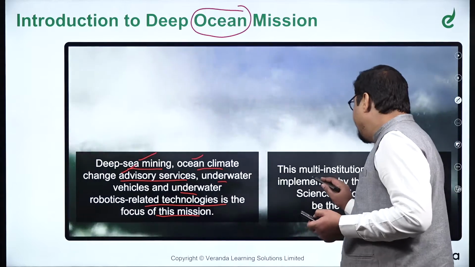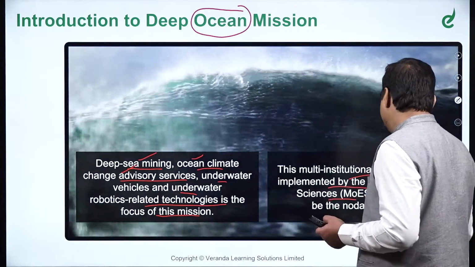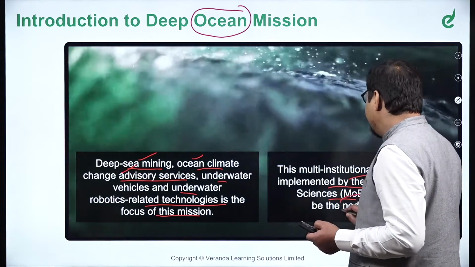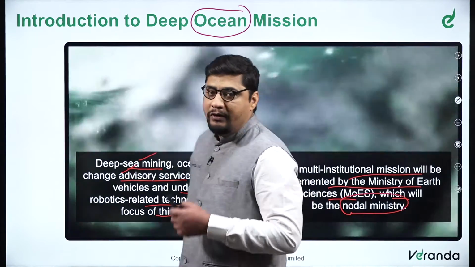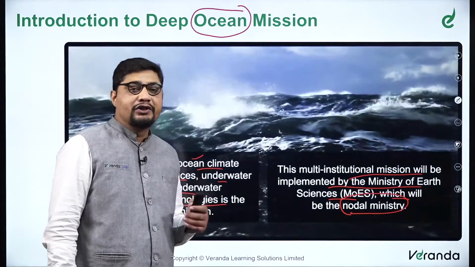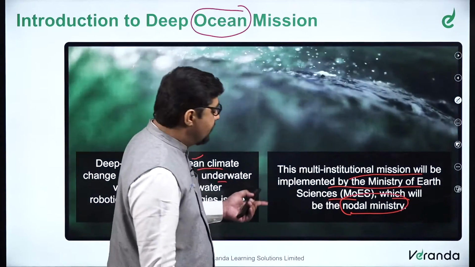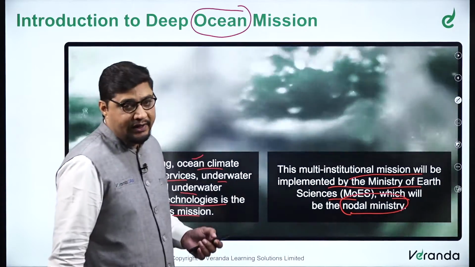Further, this multi-institutional mission will be implemented by the Ministry of Earth Sciences, which will be the nodal ministry. This is important from the prelims point of view. We have repeatedly stressed that in the UPSC prelims examination, they ask a question as to which is the implementing agency of a mission. So in this case, it is the Ministry of Earth Sciences.